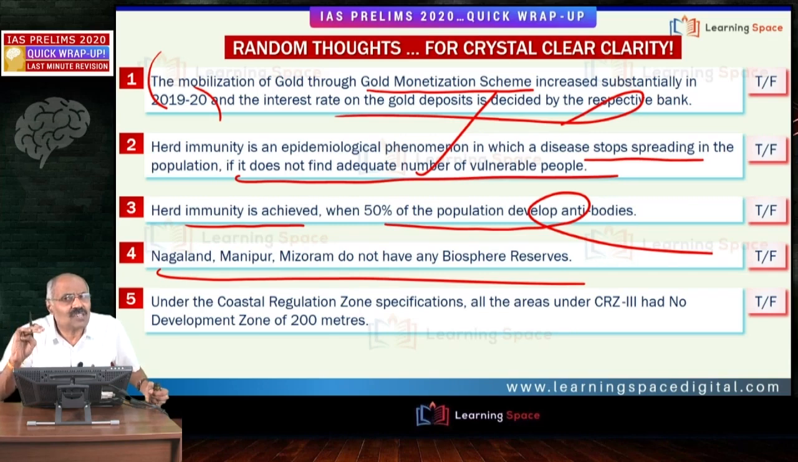What are these 4 states? Assam. Assam has got 2 biosphere reserves. What are these 2? The first one is Dibru-Saikhowa. Dibru-Saikhowa is in the news in the context of some blowout which happened recently. So Dibru-Saikhowa is one biosphere reserve. The second one is Manas Biosphere Reserve. These 2 are in Assam.